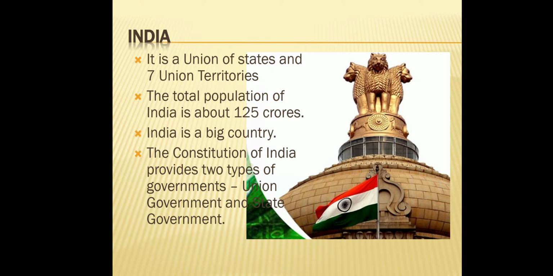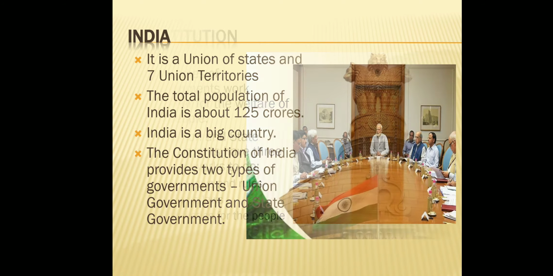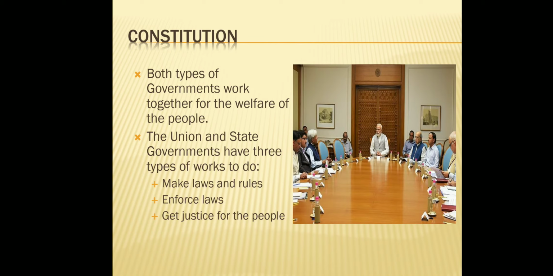The Constitution of India provides two types of governments, union government and state government. Both types of governments work together for the welfare of the people. The union and state governments have three types of works to do: make laws and rules, enforce laws, and get justice for the people.